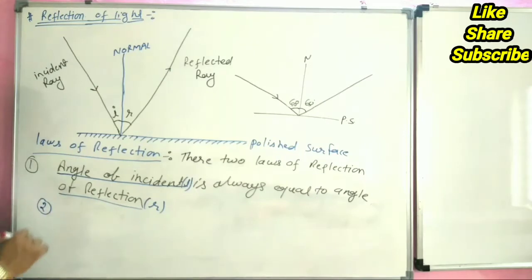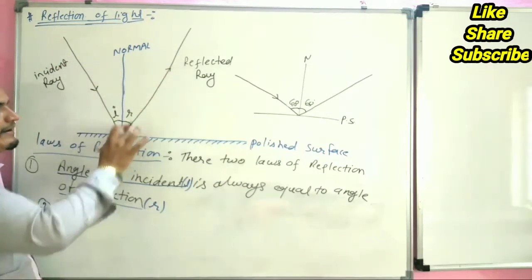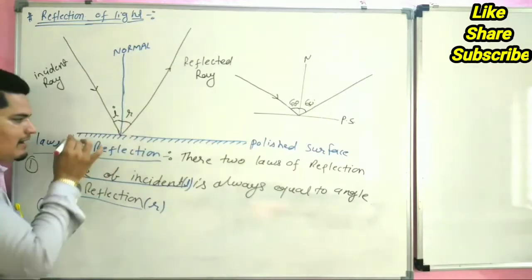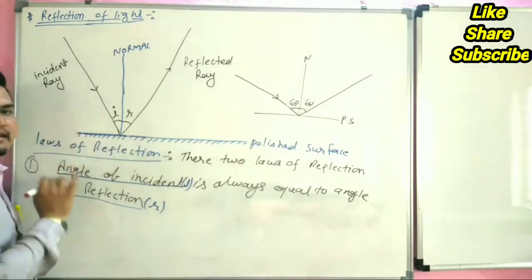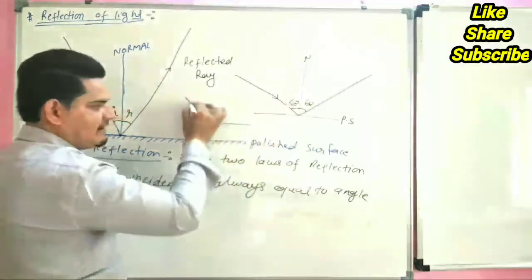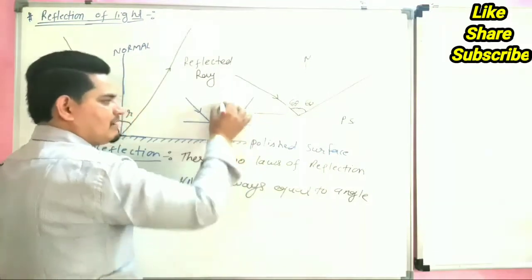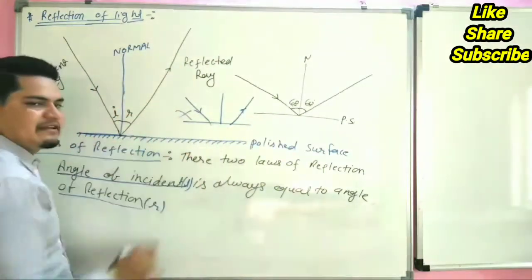Now our second law: the incident ray, refracted ray and normal all lie in the same plane at the same point. This cannot happen. The incident ray is here, the refracted ray is here and the normal is here. This cannot be possible in reflection of light.